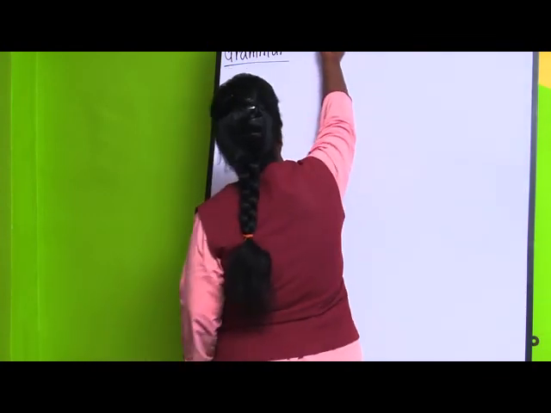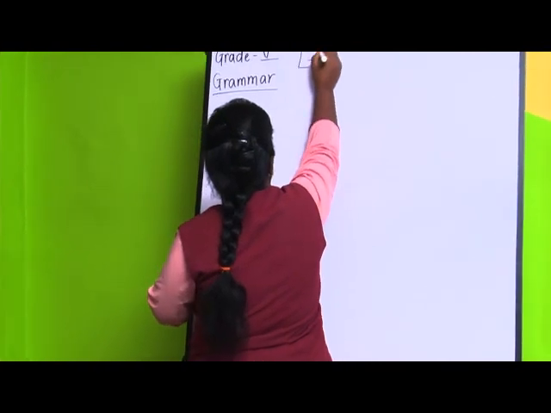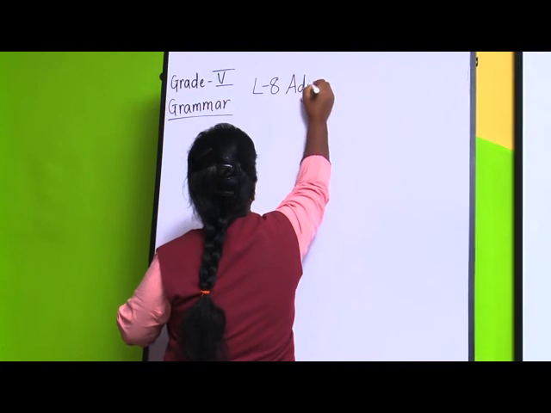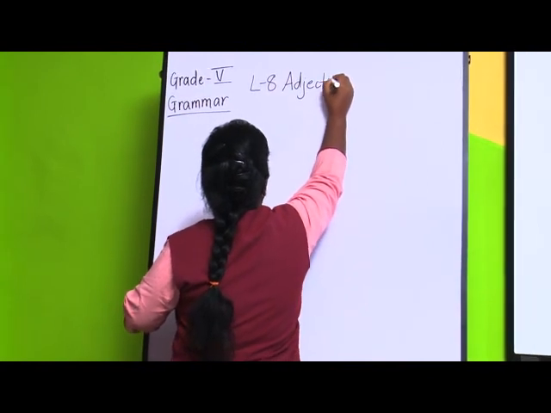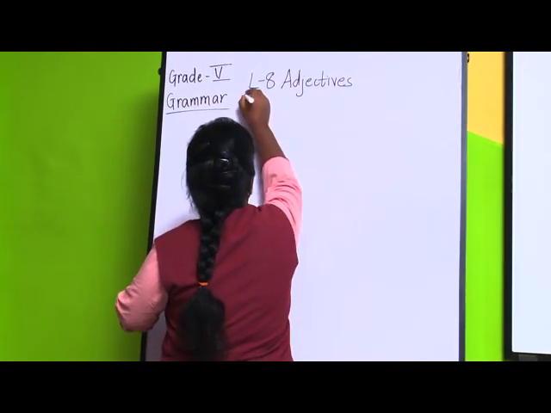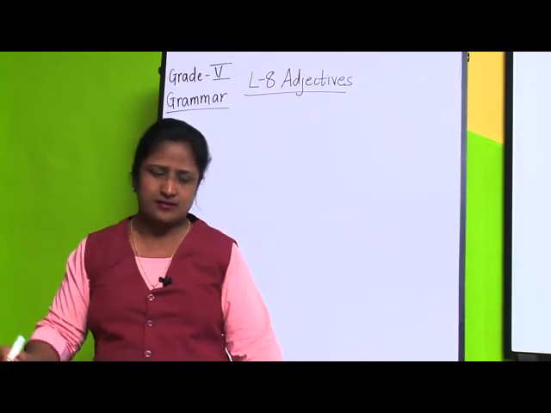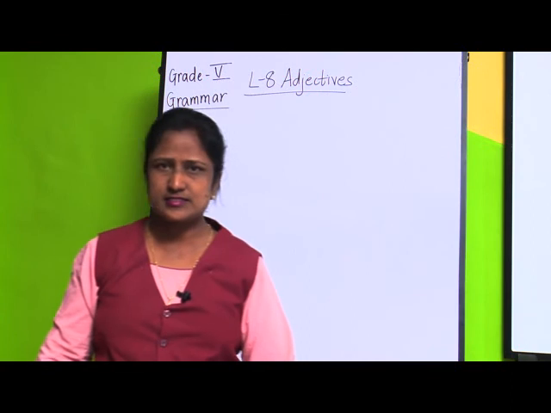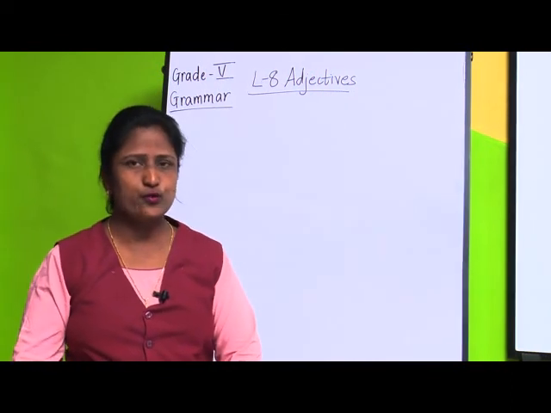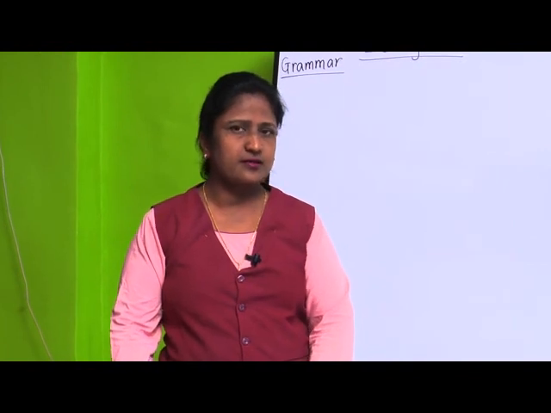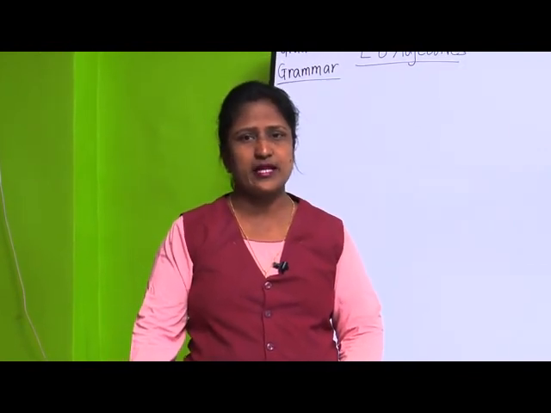Lesson number 8. Open page number, lesson number 8, adjectives. It is a very easy topic, just try to understand, then you will know. A noun is the name of a person, place, animal or thing.